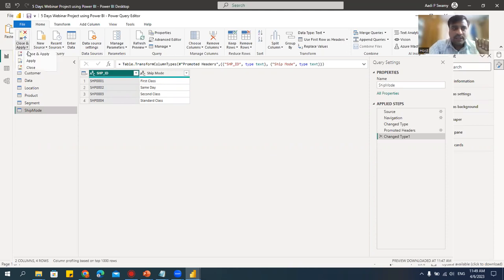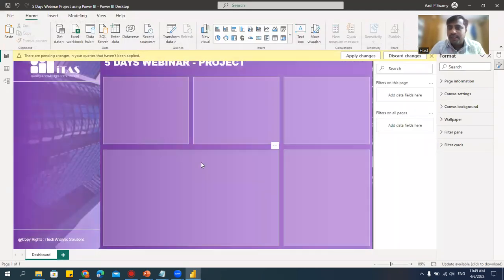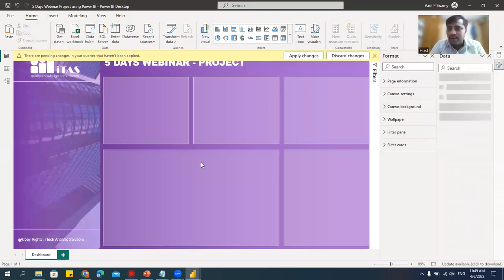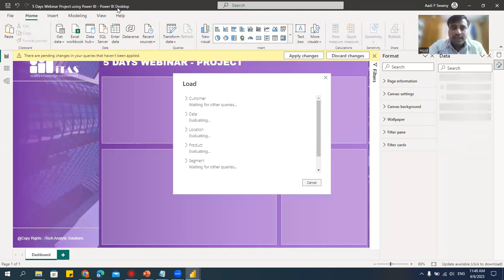I'll go here and I'll say close and apply. So what happens now? It is giving me the updated data. That is, it is correcting all the data and then it is bringing it to the Power BI desktop. Now it is connecting. It is giving me the data. Done. Okay.